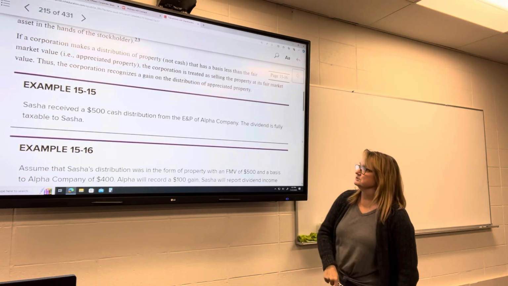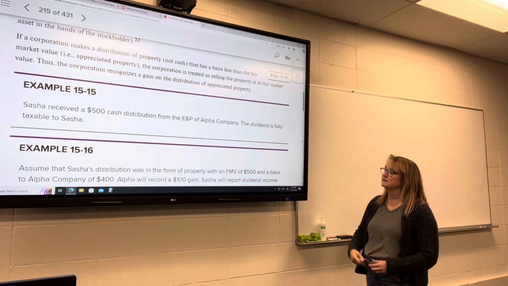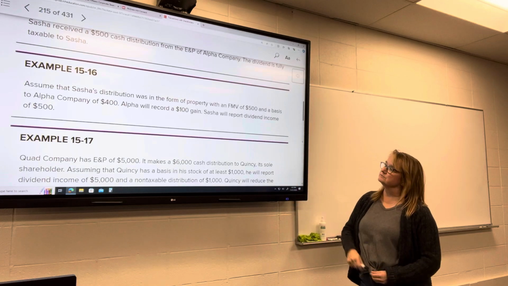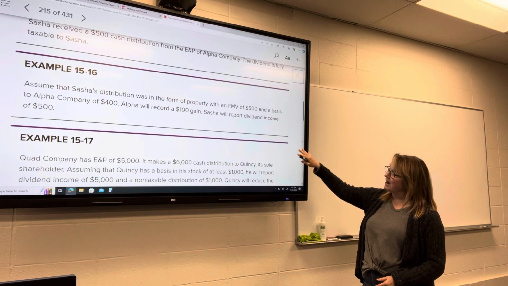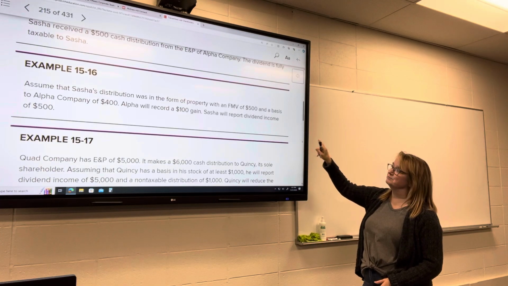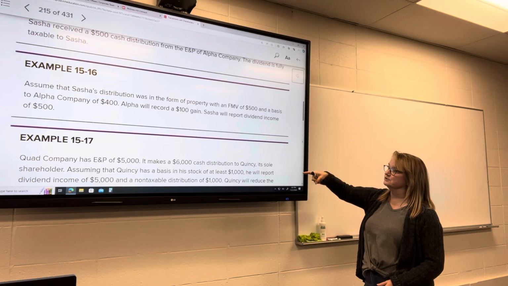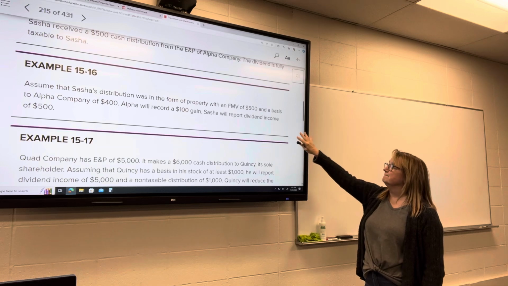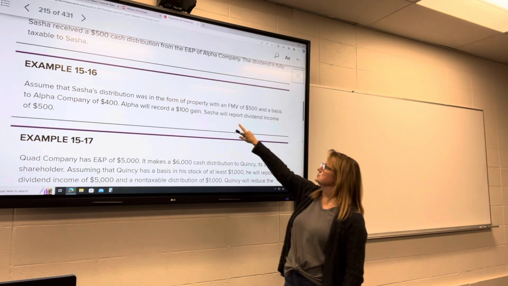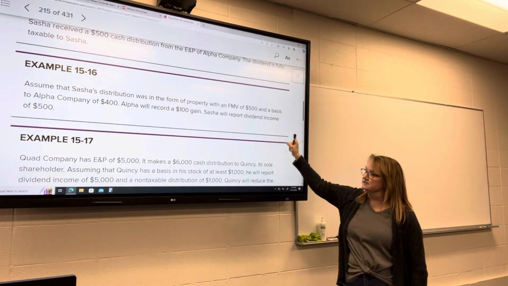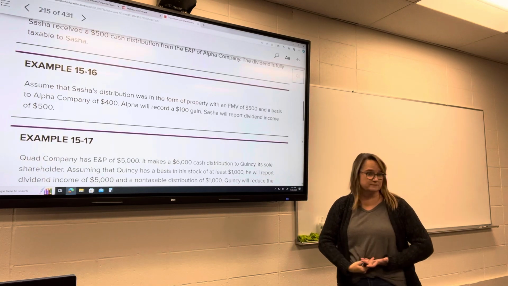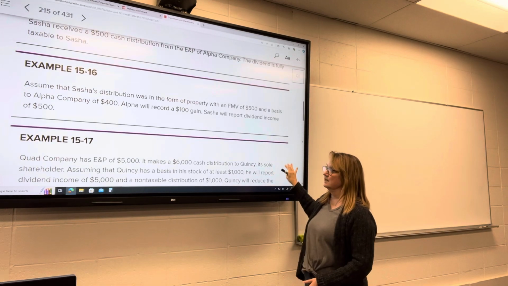Example here, Sasha received a $500 cash distribution, dividend. Oh, that's not a very good example. That's a really simple example. Now, Sasha's distribution was in the form of property, fair market value $500, basis of $400. The company is going to record a $100 gain, and then Sasha is going to report a dividend of $500, and then her basis in that property is $500 as well, because she's already paid tax on that.